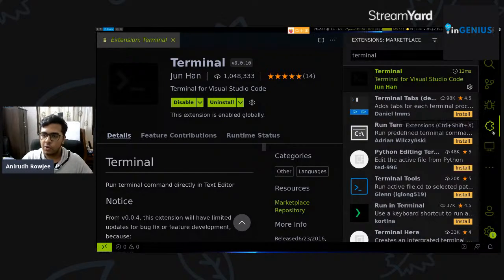Okay, and if you've got git bash or some familiarity with the Linux command line or the command line in general, that's excellent too. There's nothing for you to worry about. It's just that we'll be using VS Code's integrated terminal inside this tutorial to make it a uniform experience for everyone. Of course, if you're comfortable using your own terminal, say you use Linux or Mac OS, that's all well and good. Feel free to use that. But for the purposes of this demonstration, I'll be using the terminal extension from within Visual Studio Code.